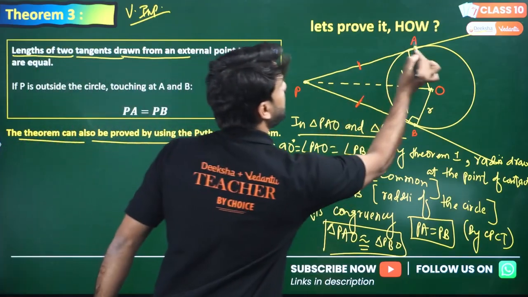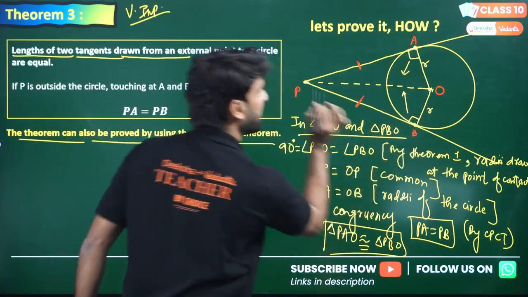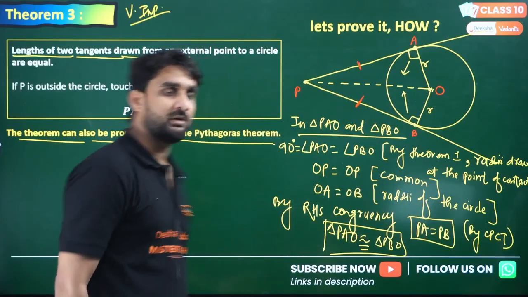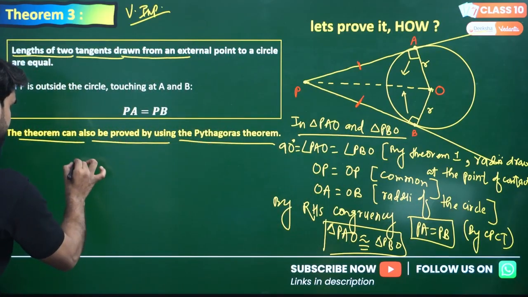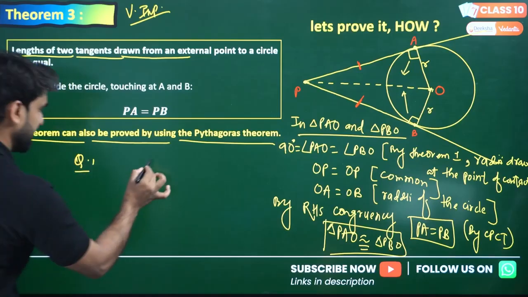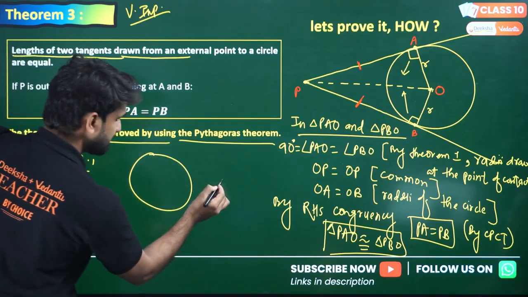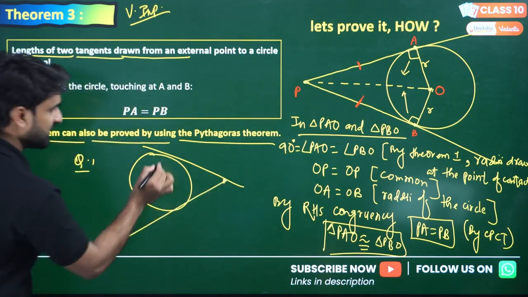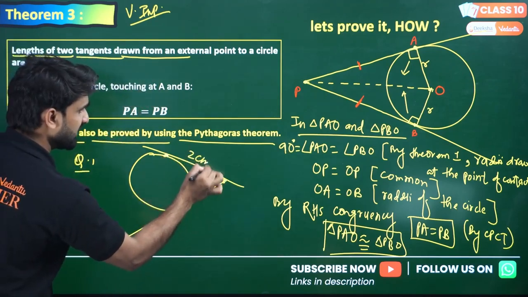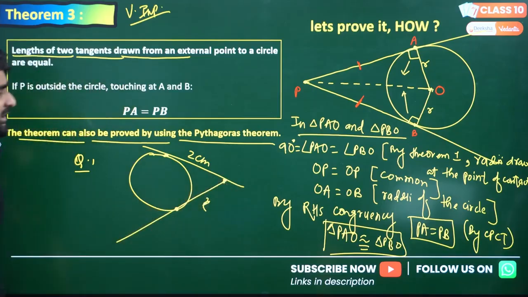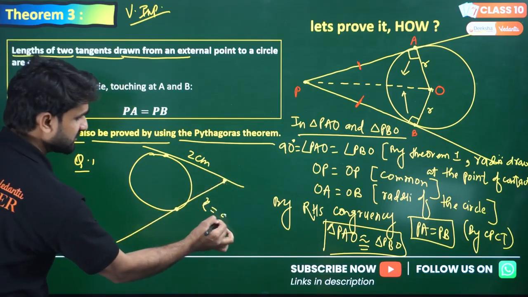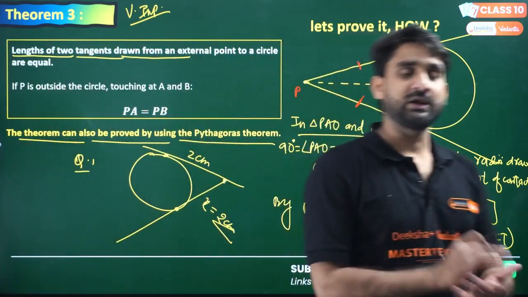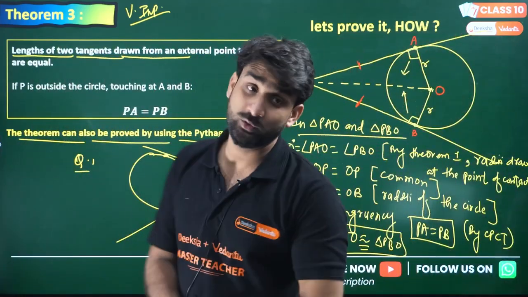Yes, you can apply Pythagoras theorem in this triangle and this triangle, you will get the result. They both are equal to each other. So this is very important. Let me ask you a very easy question, my dear lovely kids. If this is a circle and from this external point I have drawn this tangent and this tangent, this is of 2 centimeter and this is of x, what will be the length of this tangent? Simple, this also will be 2 centimeter. So this is the theorem: the tangents drawn from any external point are always equal to each other, right?